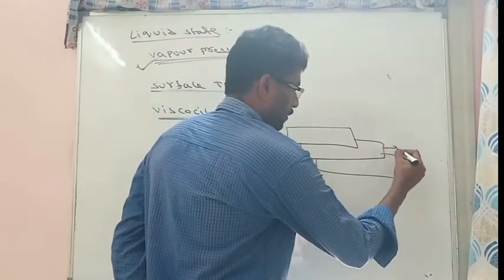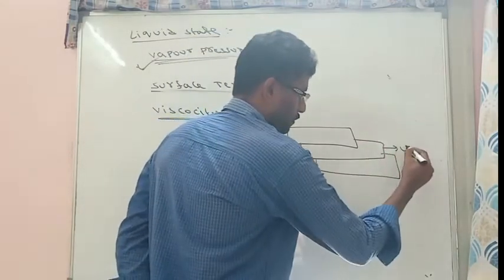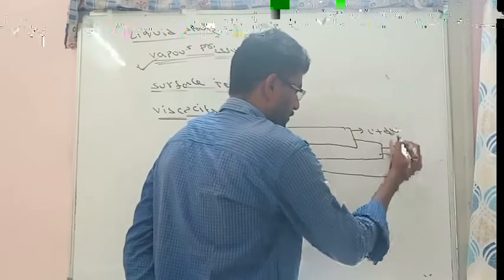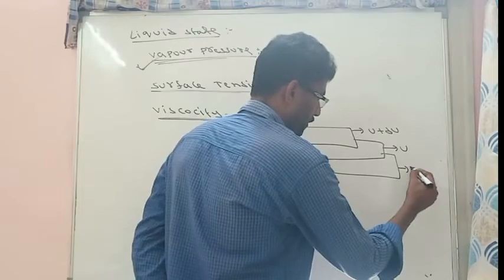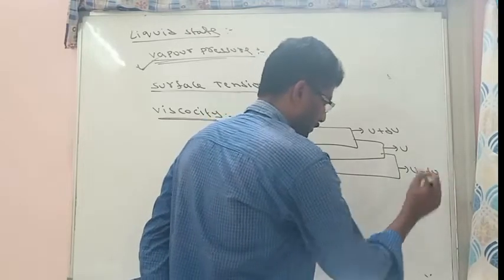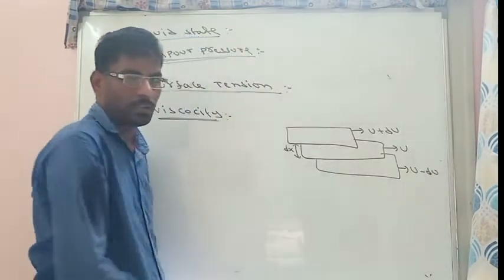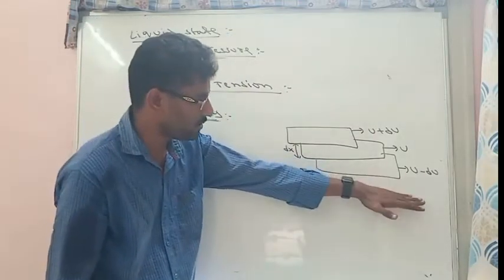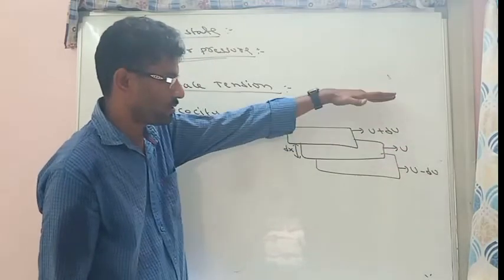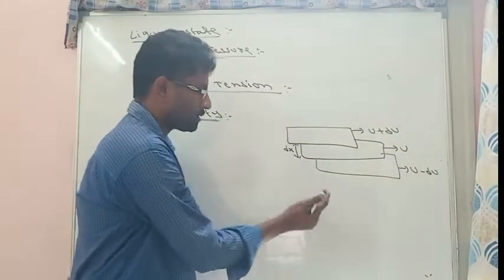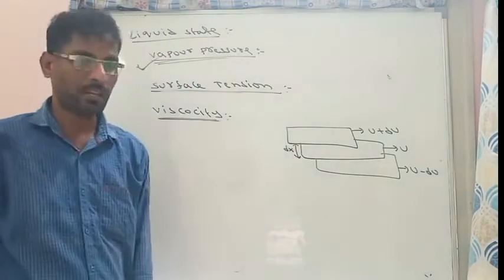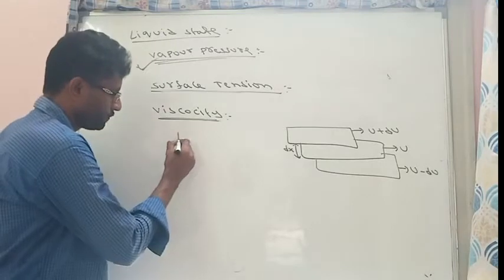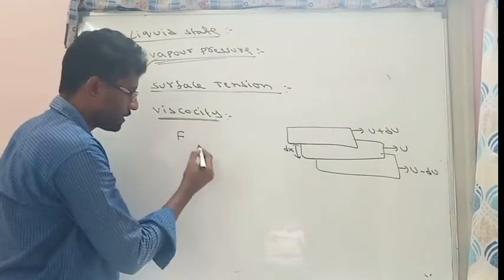The velocity of the middle layer is u, the velocity of the upper layer is u plus du, and the velocity of the lower layer is u minus du. Why? Because the upper layers always have more velocity when compared with the lower layers. So the lower layer has less velocity, the middle has velocity u, and the upper has velocity u plus dv, all separated by distance dx.